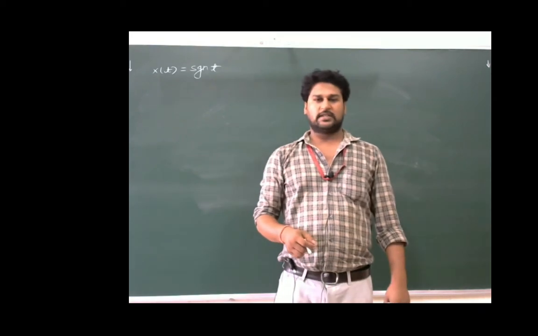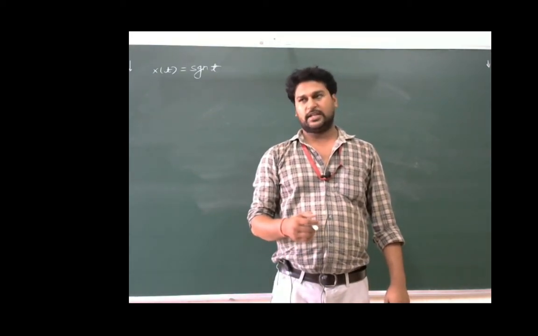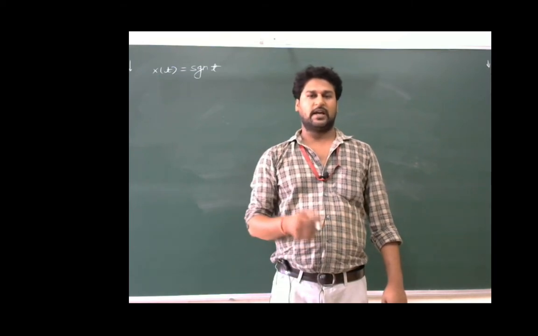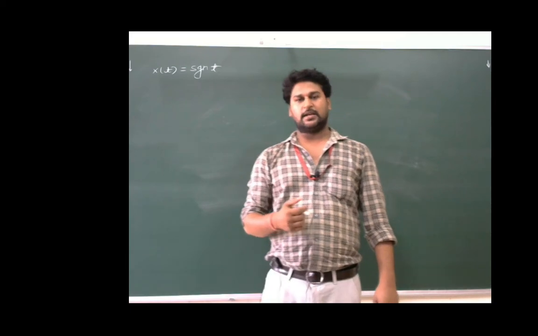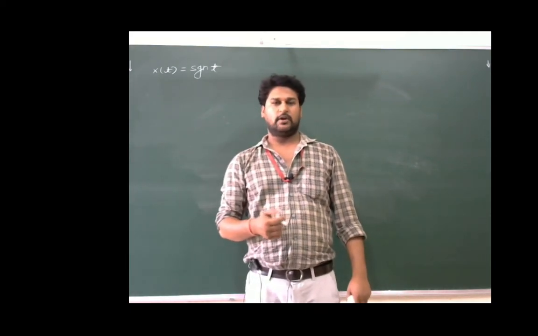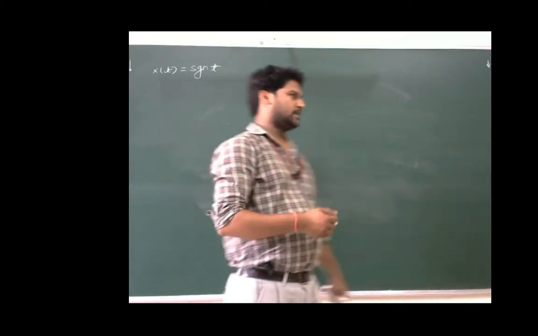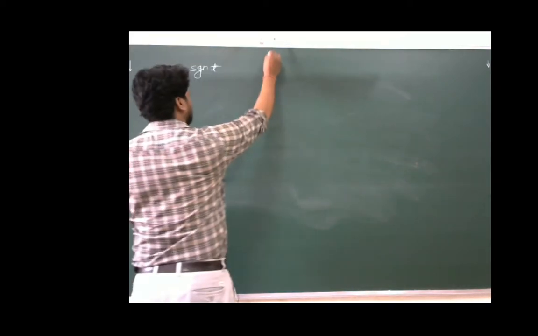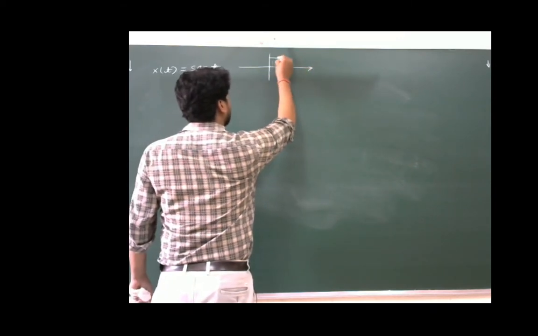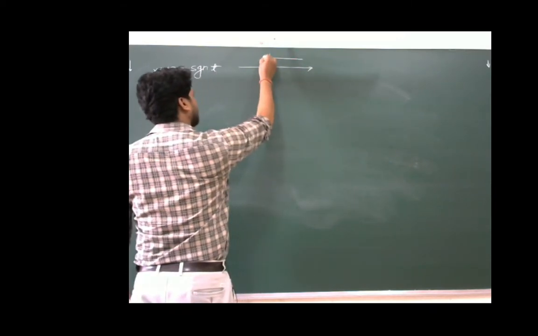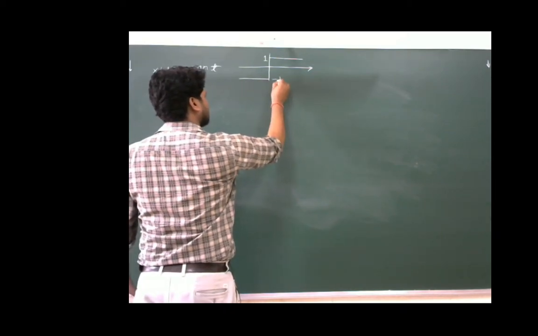This signum t will give positive value when t is greater than 0, and this will give negative value when t is less than 0. Value of the signum t is minus 1 for t less than 0, and its value is plus 1 when t is greater than 0. So this can be shown as its value is 1 for t greater than 0, and its value is minus 1 for t less than 0.